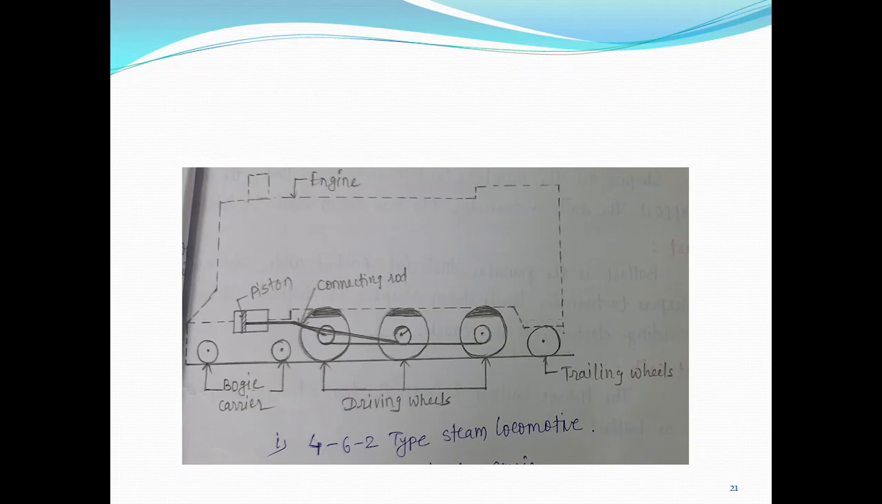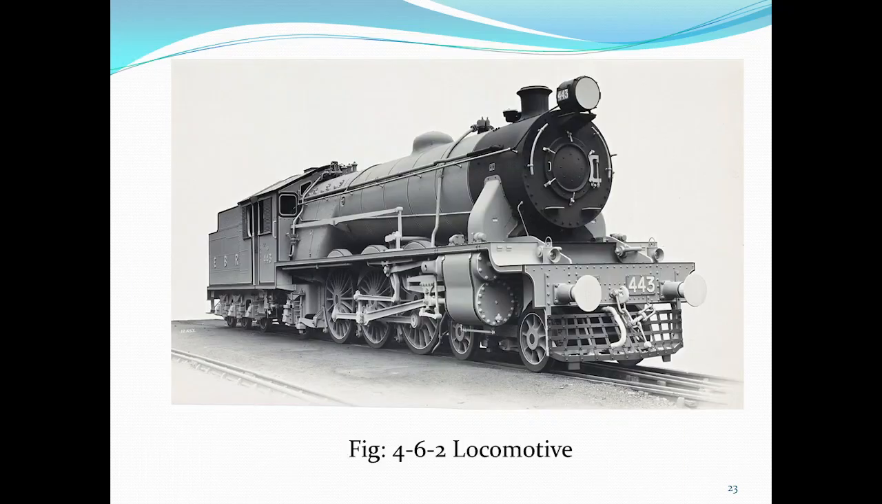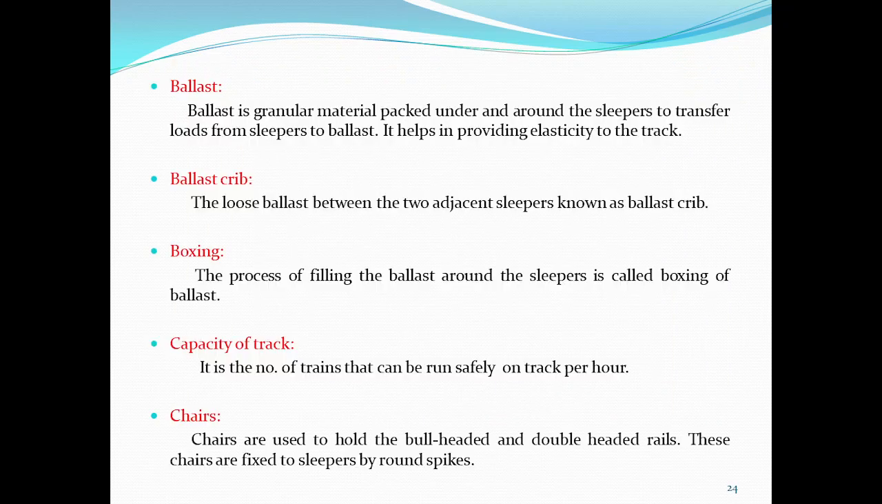So this is the diagram for a locomotive. Here this locomotive is a 4-6-2 type steam locomotive. Next, these are two more examples: a 4-10-2 locomotive, and the third figure is a 0-4-0 locomotive. Similarly, we can draw other types of locomotives also. Then this is the 4-6-2 locomotive.